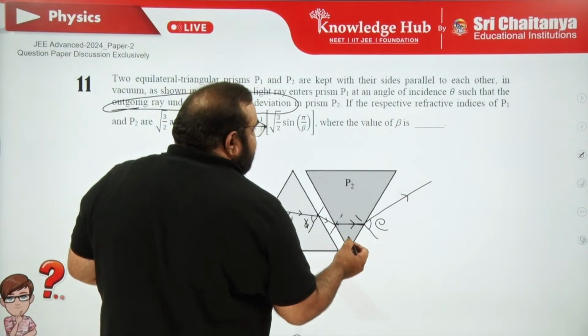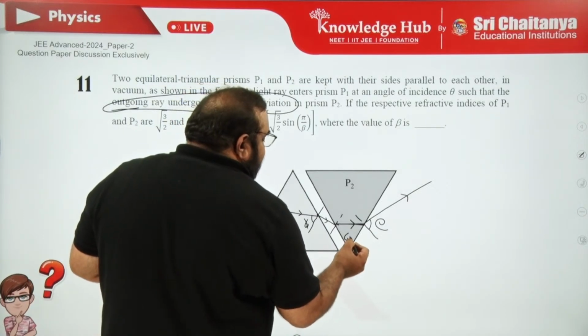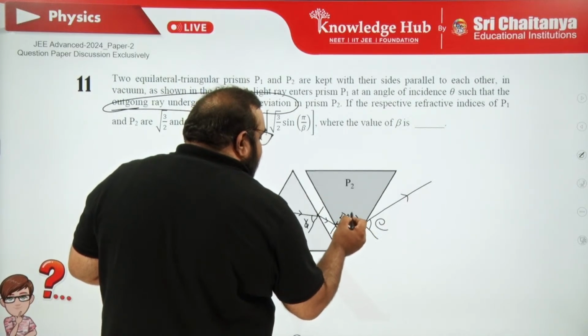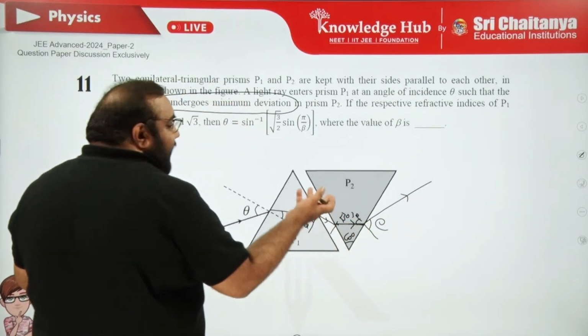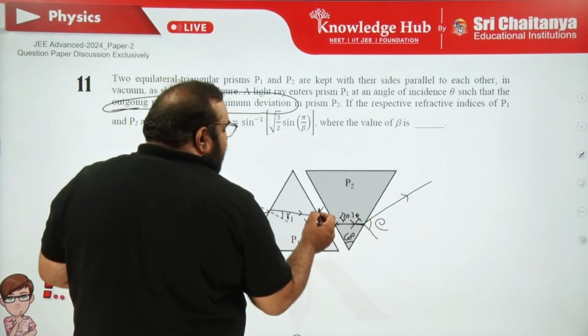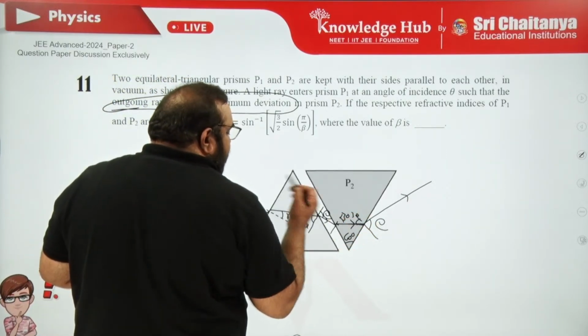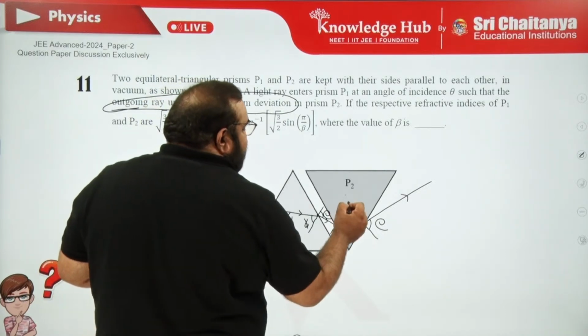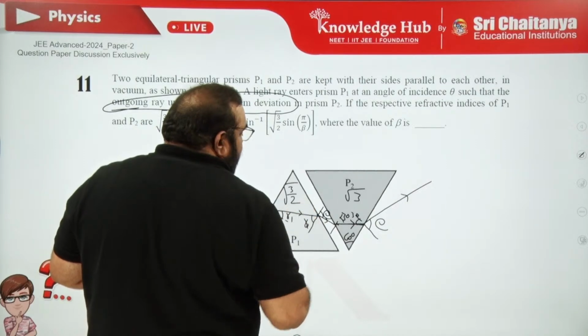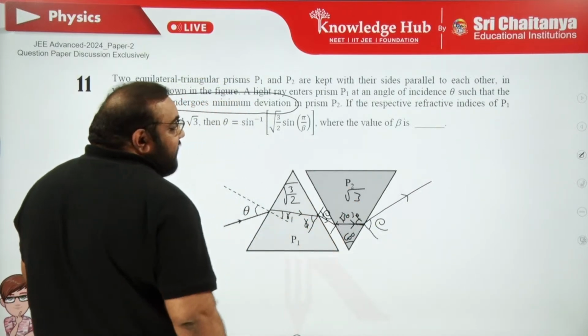As the second case is an equilateral triangle, here the angle is 60 degrees, then these two angles should be 30, because R1 is A by 2 and R2 is also A by 2. And here it is the emergent angle E, here it could also be E. Now, the refractive index you mentioned is √3 and this could be √3 by 2. Apply Snell's law in both the cases separately.